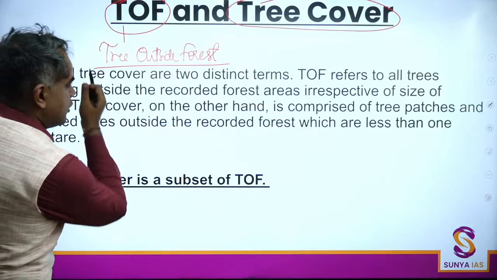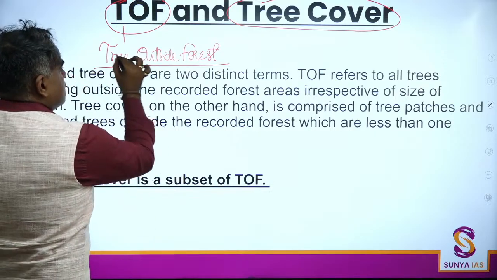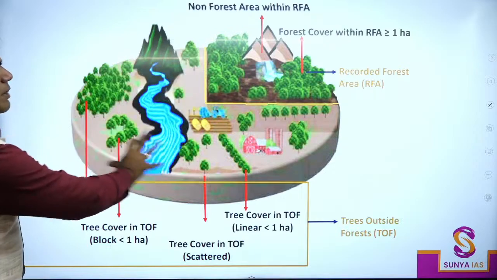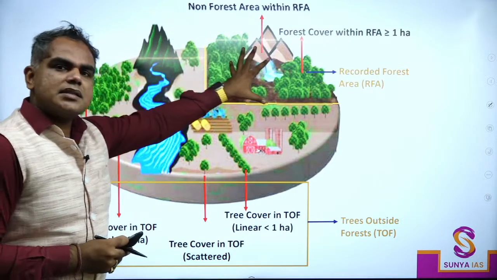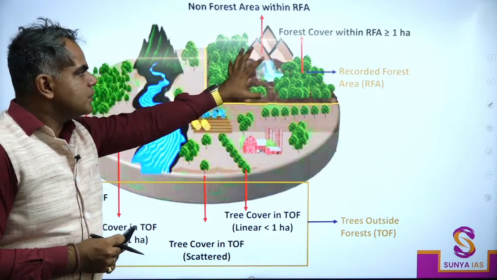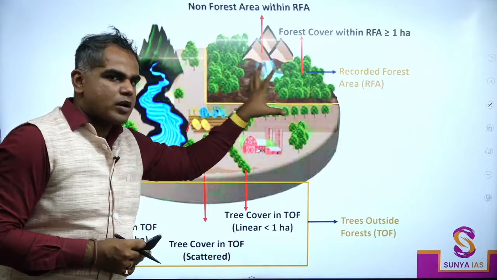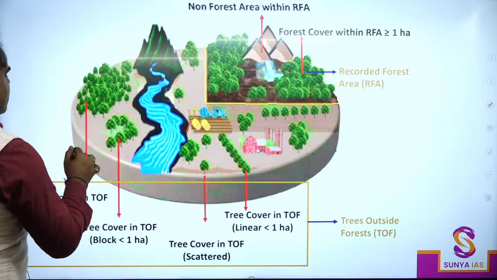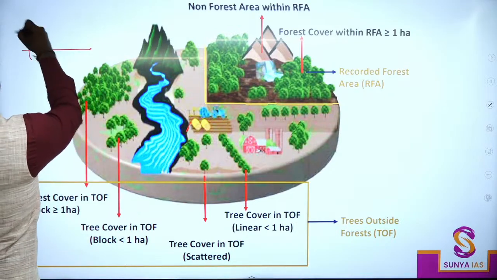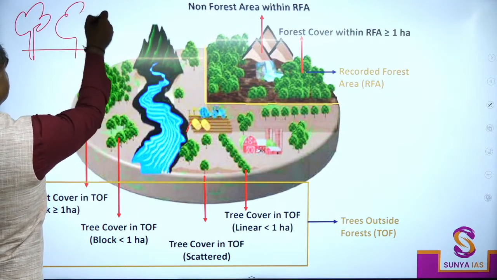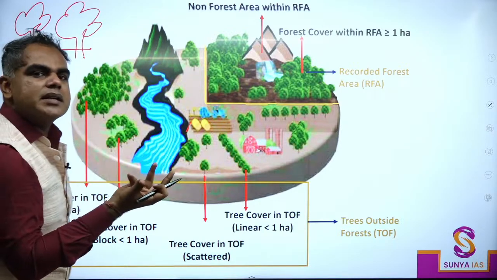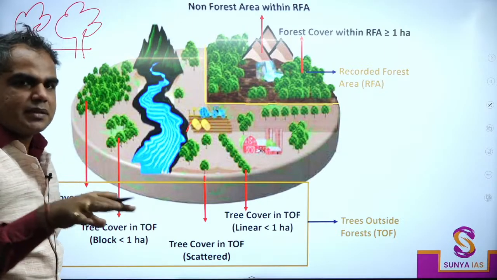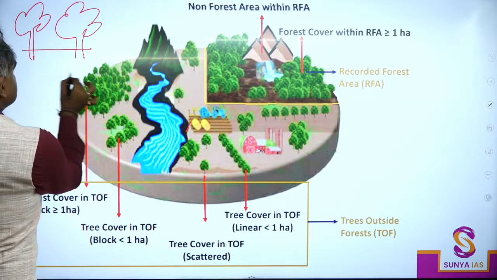Acha, I was here in the same slide only. Yes, see, tree outside forest. So I think I'll go to one image here. If you see this image very carefully, let's say this is the forest area. So you have a particular part that is recorded as forest. Tree will be same. You will have the trees which are present, but the canopy density will be lesser here. When you define tree cover, we can say the canopy density is going to be lesser, and the trees